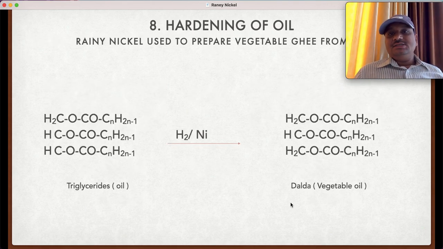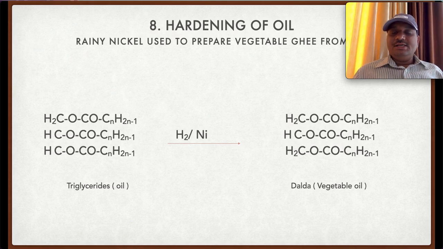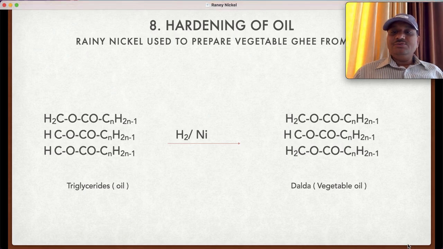Last application is the hardening of the oil. Raney nickel is used to prepare dalda, that is the vegetable ghee, from the oil, triglyceride. Triglyceride on treatment with the Raney nickel, on hydrogenation we get dalda as the product.